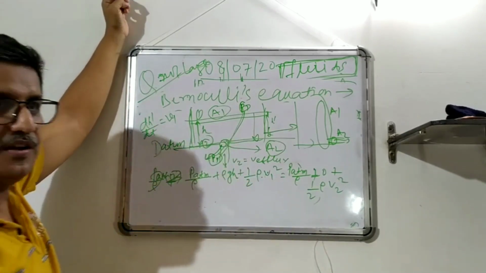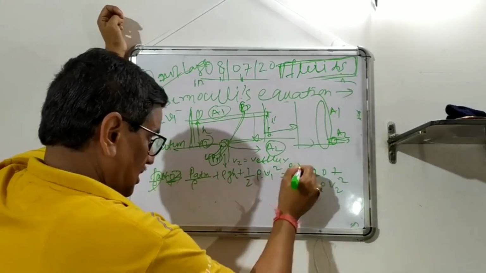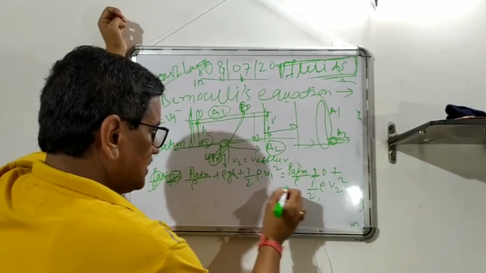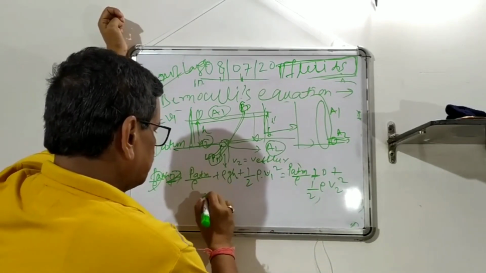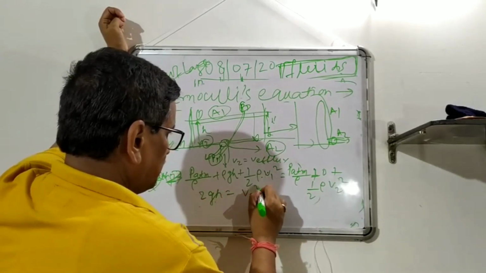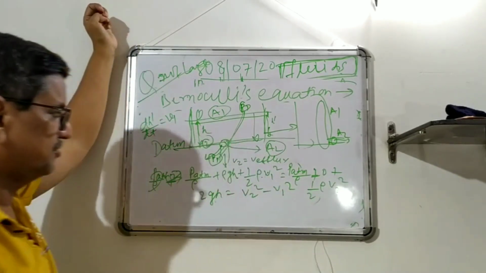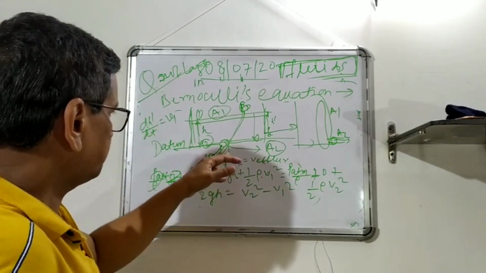So here continuity will come into play, and you will use another equation. So first we write this one. We cancel out and it will become 2gH equal to V2 square minus V1 square. But you don't know V1 and V2 both, but you want to get this.